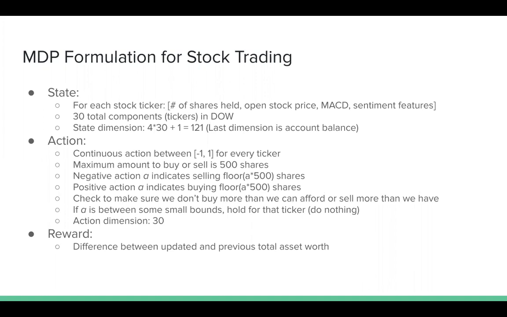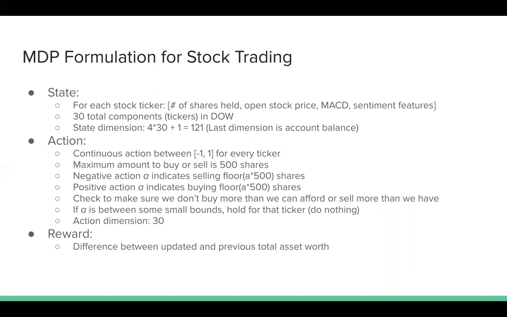Each action is between -1 and 1 in a continuous range. That represents the percentage of 500 shares that the agent either buys or sells. If it's negative, it sells. If it's positive, it buys. And these are all floored and compared with the current state of the agent, so it can't buy more than it can afford, and it can't sell more than it owns. If A is between some small bound, then we do nothing for that ticker. Since there are 30 tickers, there are 30 actions.